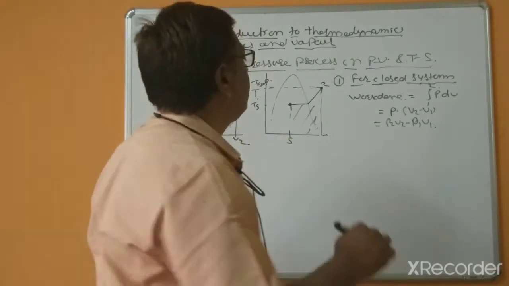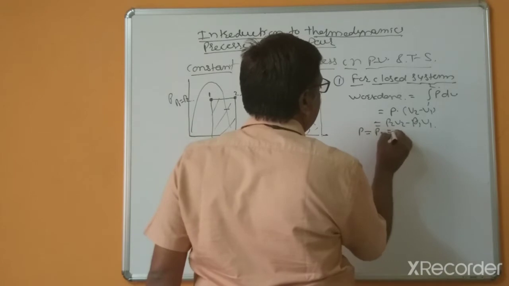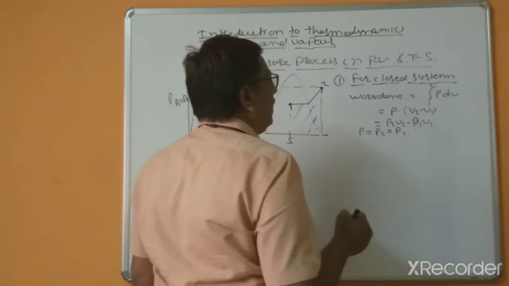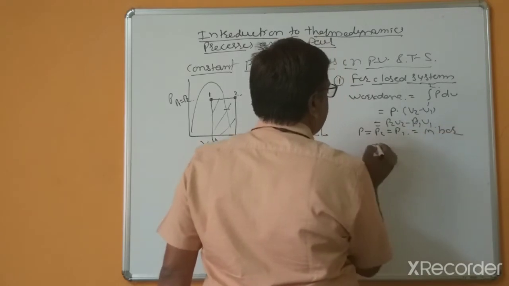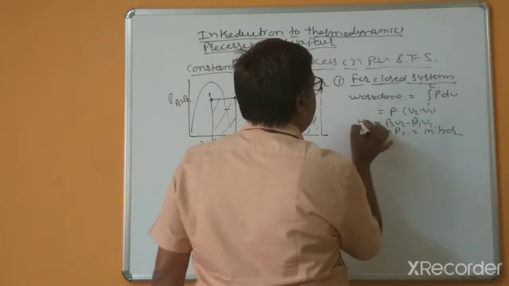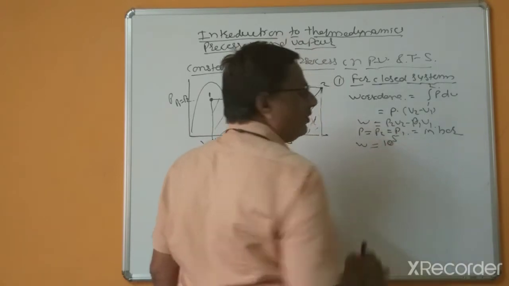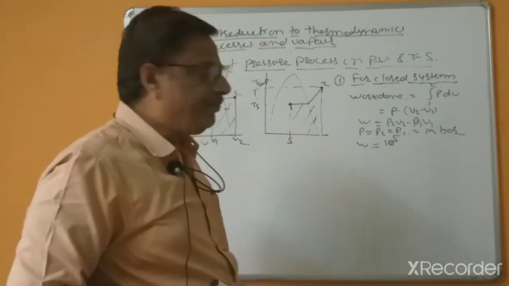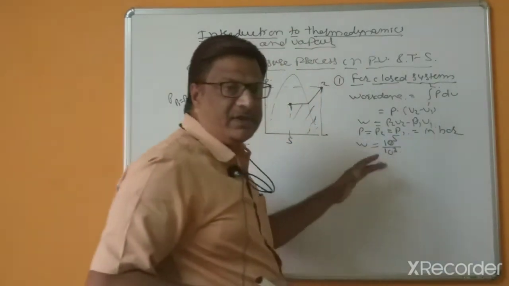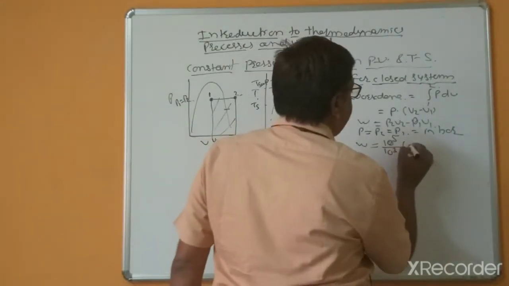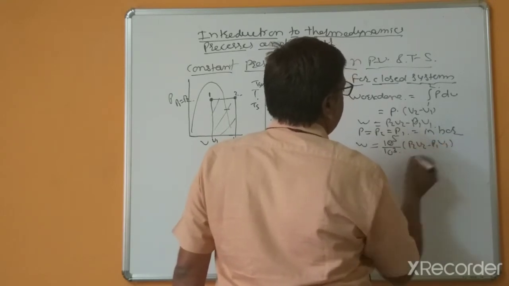As you know, here P equal to P2 equal to P1, and it is in bar, so for work done we consider 10 to the power 5 for conversion of bar, and 10 to the power 3 for conversion to kilojoule, so P2 V2 minus P1 V1.